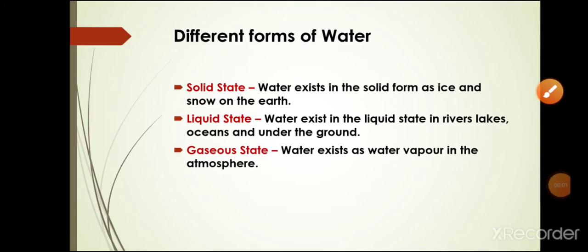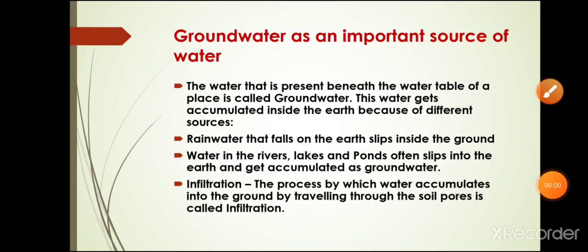Students, the continuous recycling of these forms of water takes place, and the amount of water on the earth is maintained constant. In most urban areas there is a system of water supply, whereas in underdeveloped or rural areas, people depend on resources like rivers, lakes, ponds, hand pumps, etc. to get water. We will discuss groundwater as an important source of water. As you know, the water that falls on the earth's surface, where does it go?